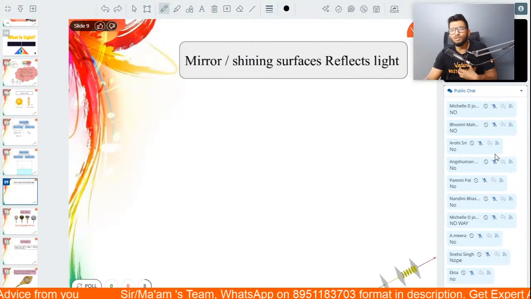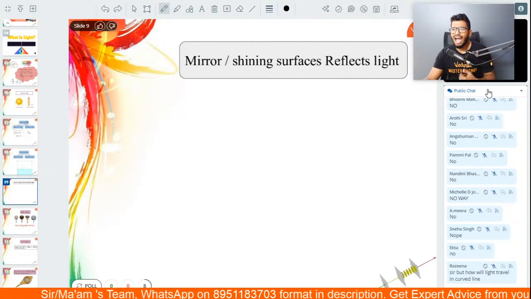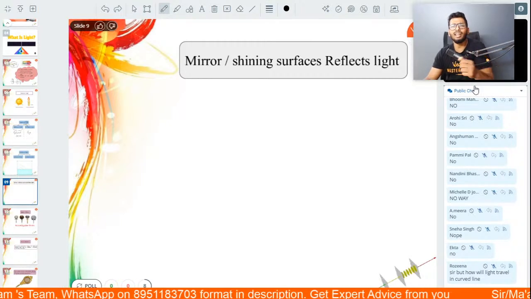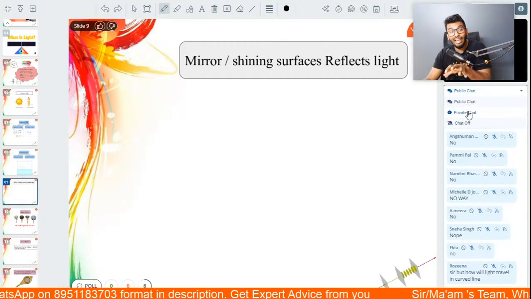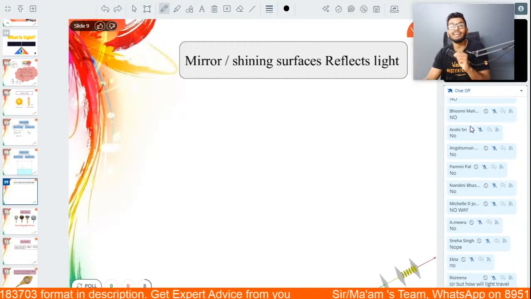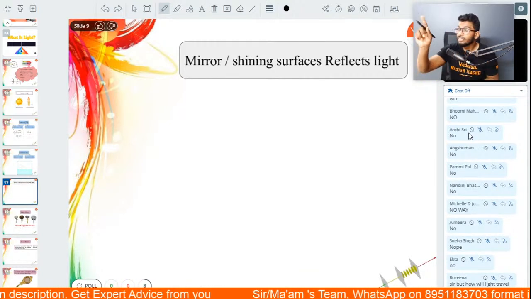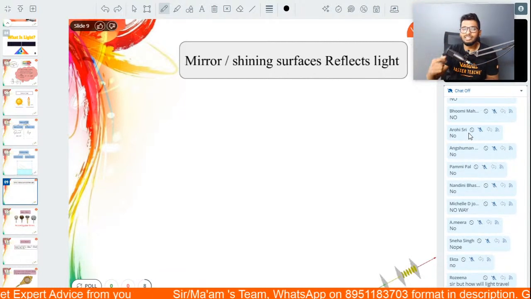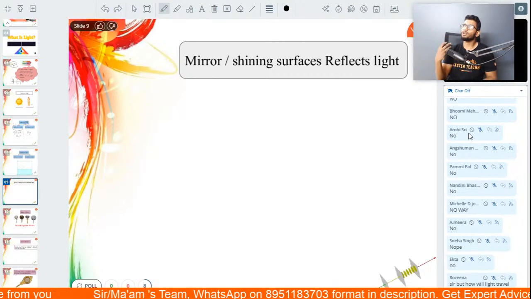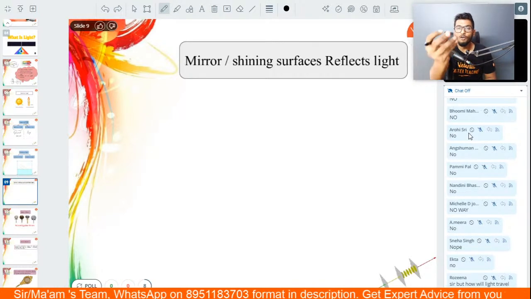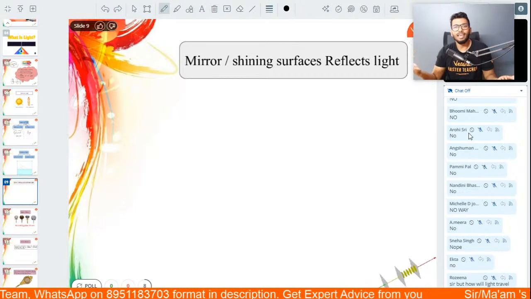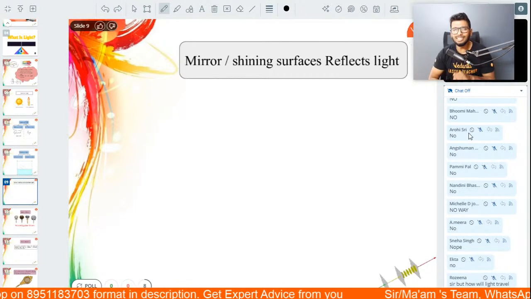Because I am not a luminous object. I cannot produce light. But what I can do is reflect light. So when I turn on the switch, the light comes and falls onto my face, gets reflected, falls into the camera, and that's how you're able to see me. It's as simple as that.